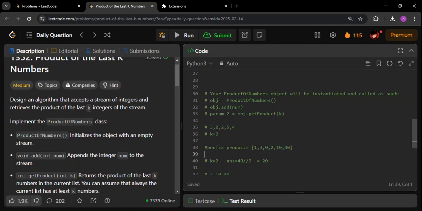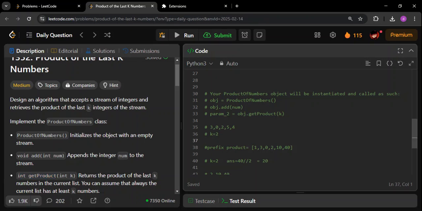Why have I done that? Even if you see, 40 is the answer. We take the last three: 5 into 2 is 10, 10 into 4 is 40, so obviously the answer is going to be 40. Why is this happening? Because there is an exception here. When 0 came, I wrote 0 as it is, but when number 2 came and the last number was 0, I entered the 2 as it is. Because of that reason, this is an edge case here. That is the basic idea.